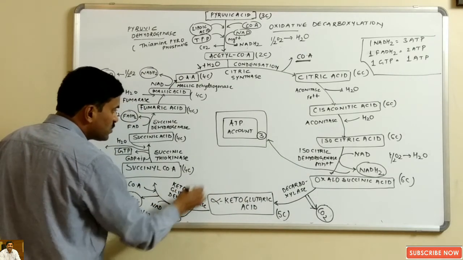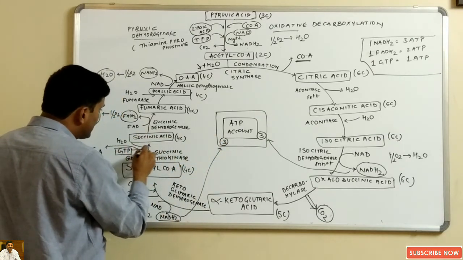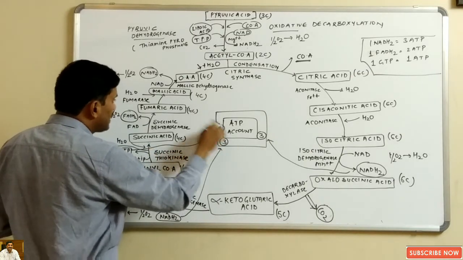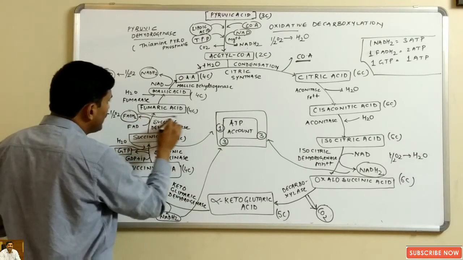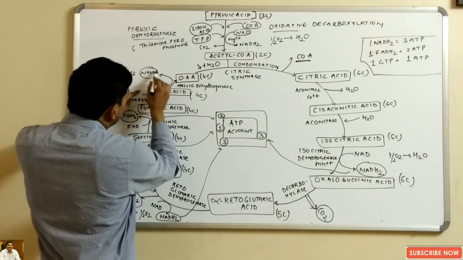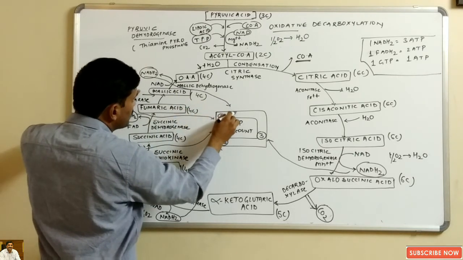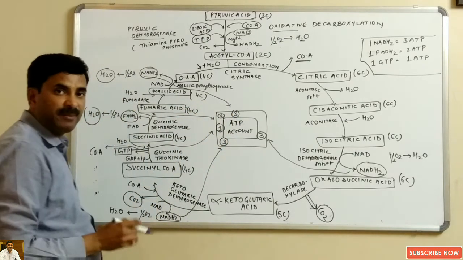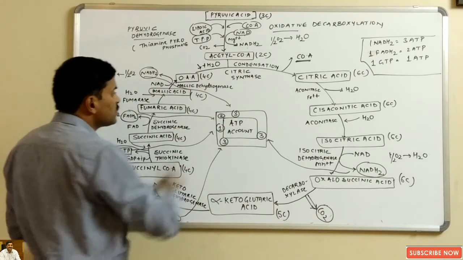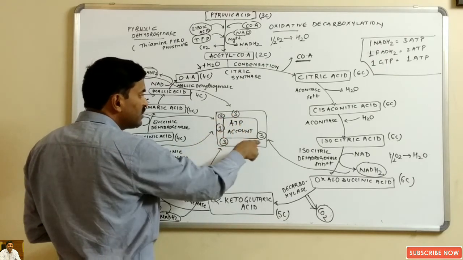Now go in the clockwise direction. Here also NADH2 is formed. 1 NADH2 equals 3 ATP. Here you can see that GTP is formed, and 1 GTP is equal to 1 ATP. And move further. 1 FADH2 molecule is formed. 1 FADH2 equals 2 ATP. And here again, 1 NADH2 is formed, so 3 ATP. Now have a calculation of 1 turn. This is 1 turn of Krebs cycle. So you can see 3 and 3, 6, and 1, 7, and 2, 9, and 3, 12.